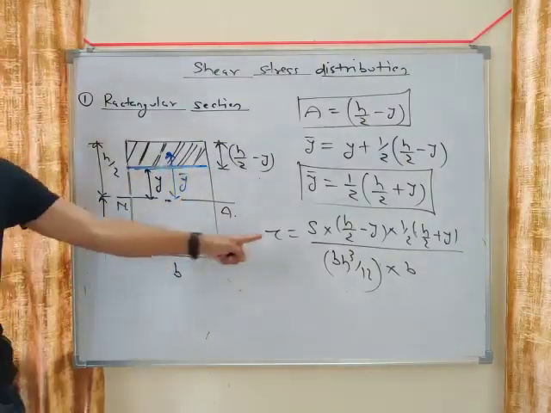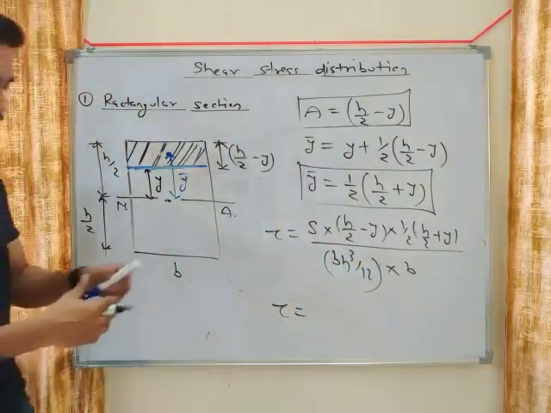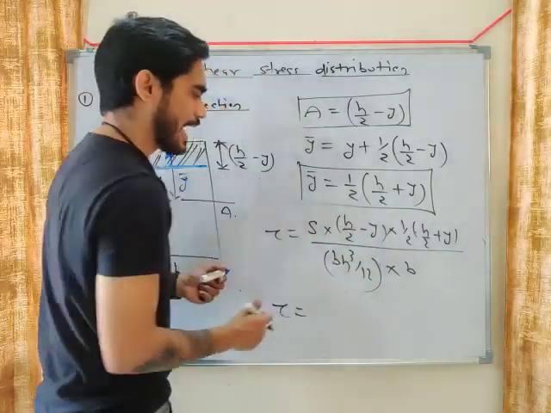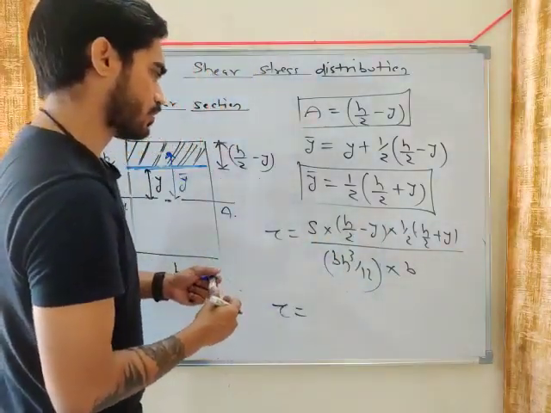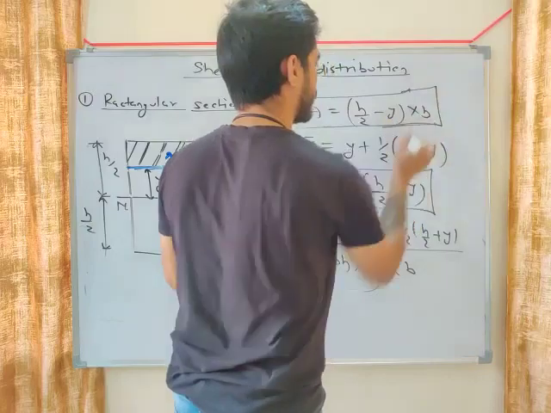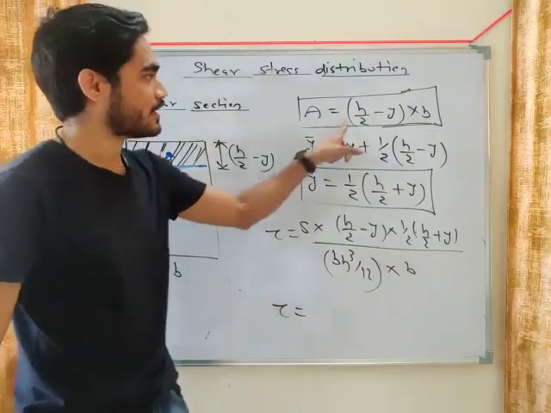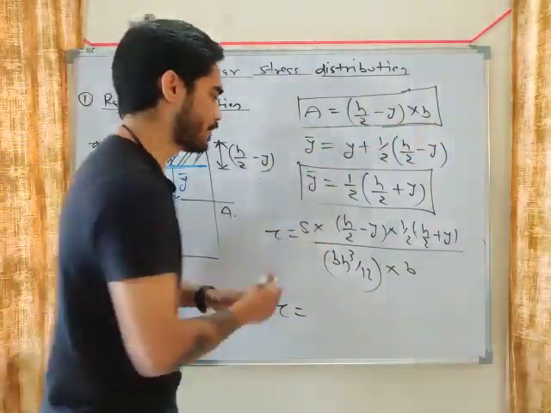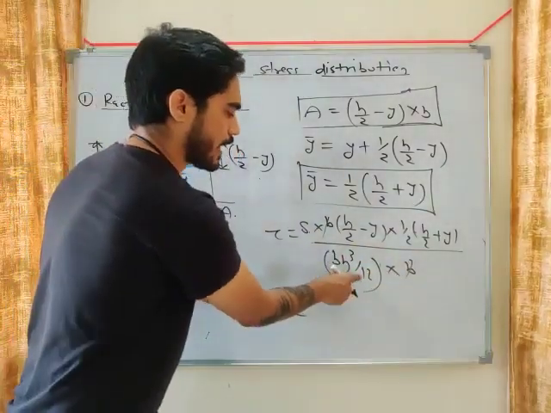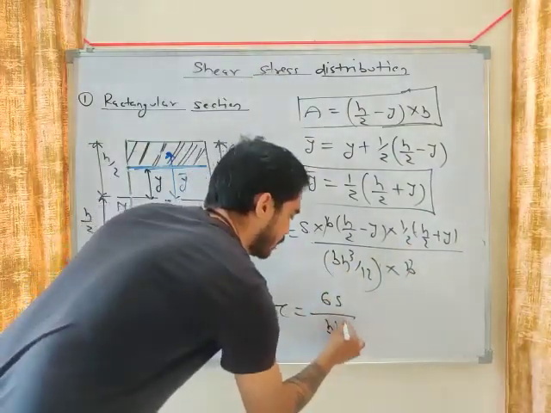I have calculated the equation of tau on this layer. Now solve this equation. What will you get? S into A Y bar divided by I into b. This should be b into H by 2 minus Y. Sorry, this will be width into height, right? Sorry, so sorry for the blunder. This was height multiplied by width. So area will be b into H by 2 minus Y. So this b and this b will be cancelled. What will you get, my friend? 12 will go up, 2 will come down. So it will become 6S divided by b h cube.